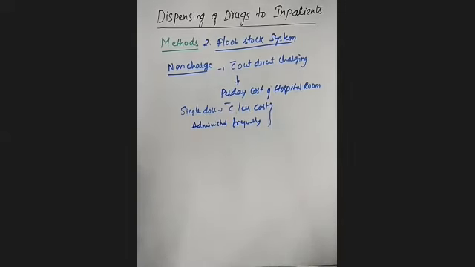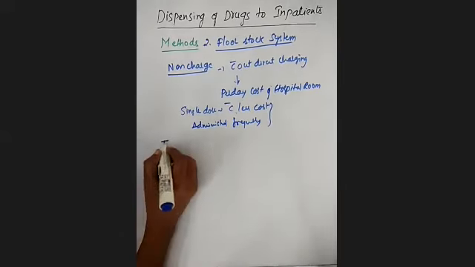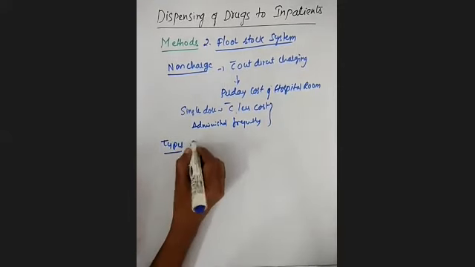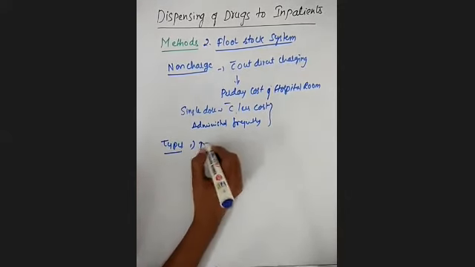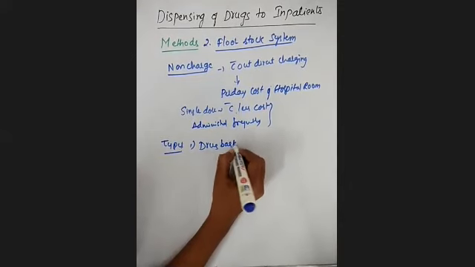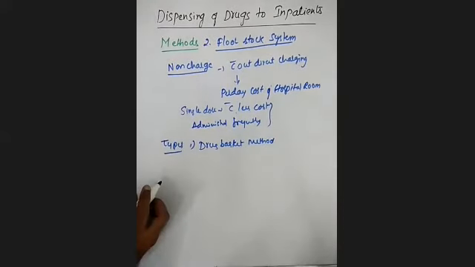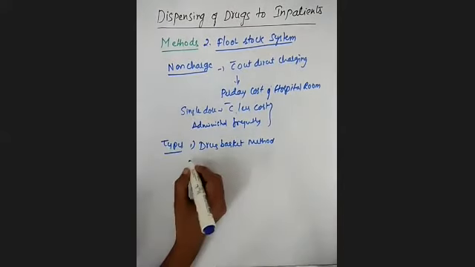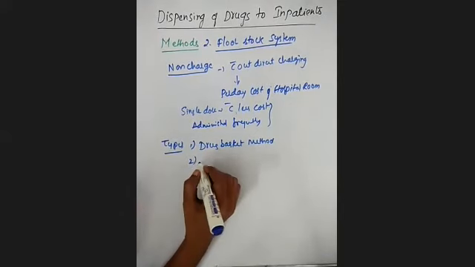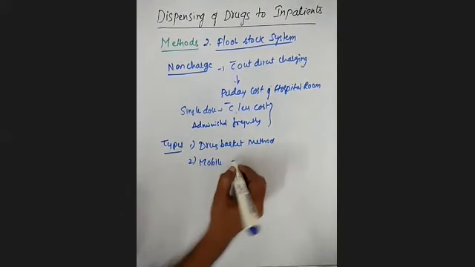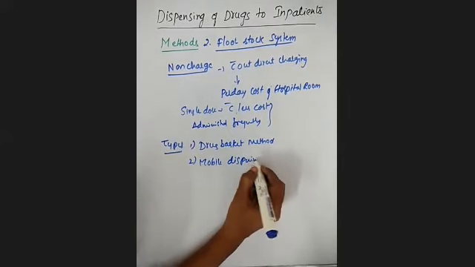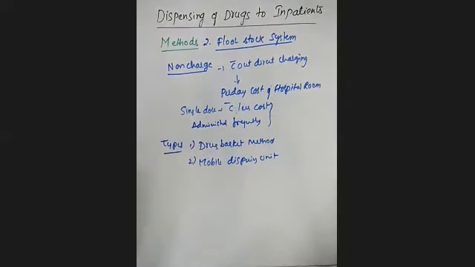And next, if you see the types of floor stock system, again there are two types. The methods of floor stock system are charge floor stock system and non-charge floor stock system.